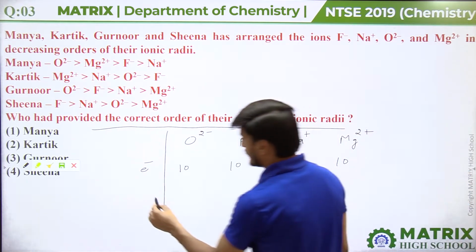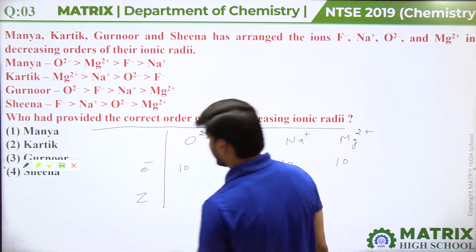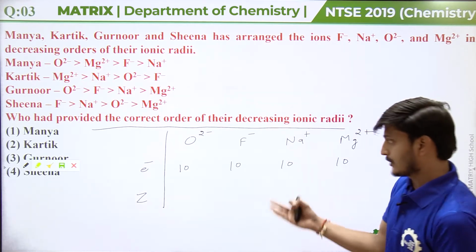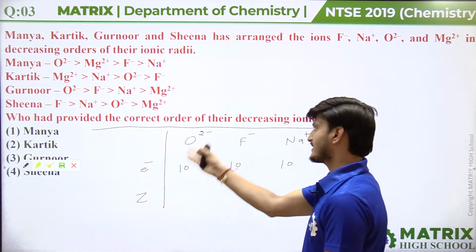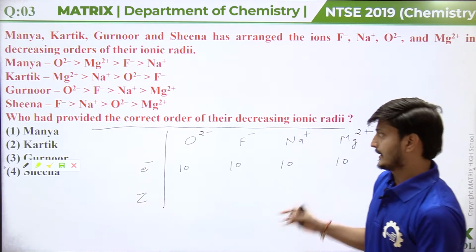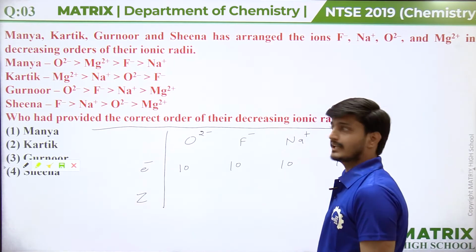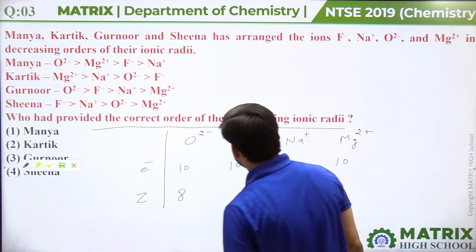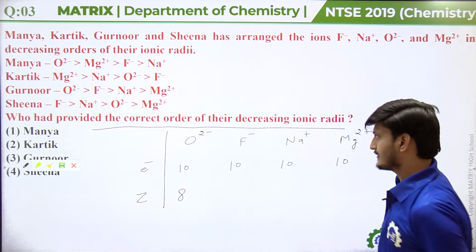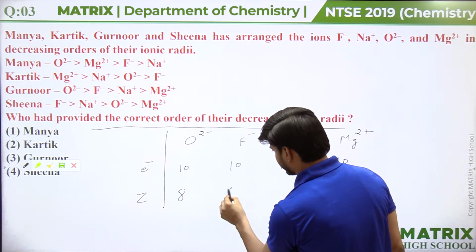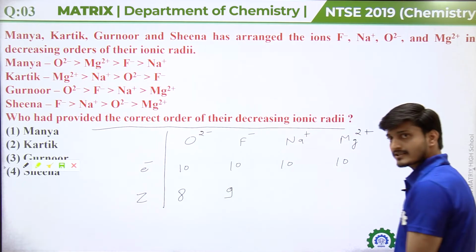Now if we talk about the nuclear charge, meaning the number of protons, how many units of nuclear charge are present in this species. Okay. The atomic number of oxygen is 8, so the oxide ion has 8 units of nuclear charge. The atomic number of fluorine is 9, so the fluoride ion has 9 units of nuclear charge.